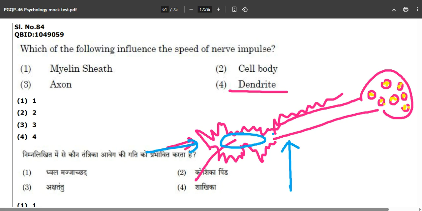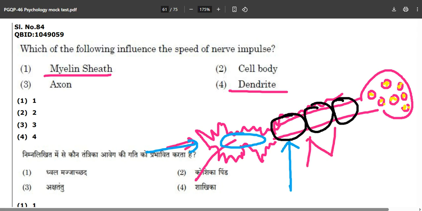Now, where is the myelin sheath? The myelin sheath is over here, like this, having some nodes of Ranvier at this particular point of contact. These are the nodes of Ranvier, and this black one is the myelin sheath. Now, if there is no myelin sheath, how will it go?